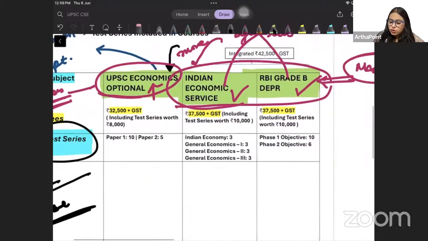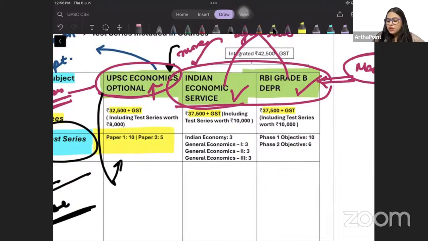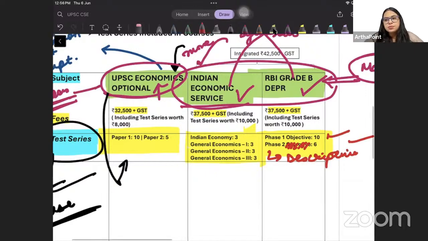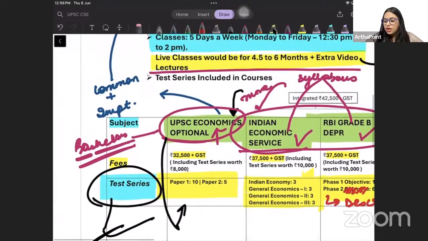So if you enroll for UPSC Economics optional, you will have paper 1 ke 10 papers and paper 2 ke 5. If you enroll for Indian Economic Service, you will have 3 papers for all of these 4 papers. हर एक के तीन you will be getting. And if you enroll for RBI Grade B DEPR, you will be getting phase 1 which is objective and phase 2 which is descriptive. 10 papers of phase 1 and 6 papers of phase 2.